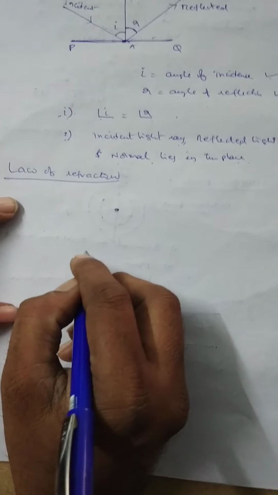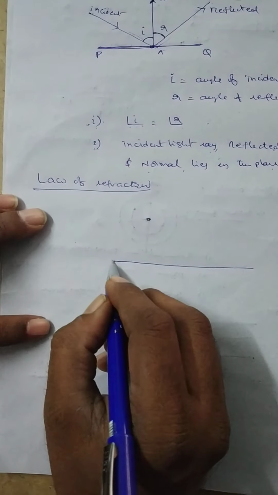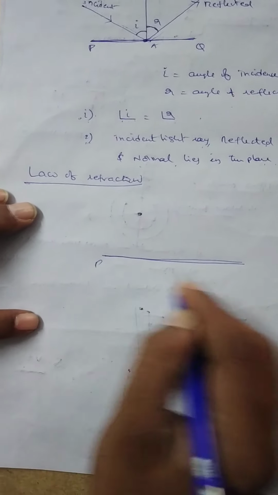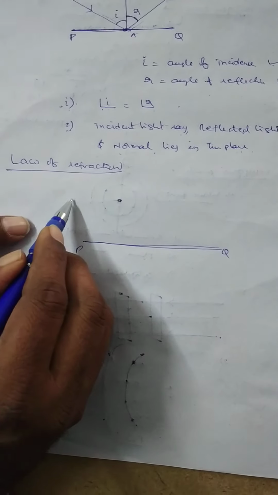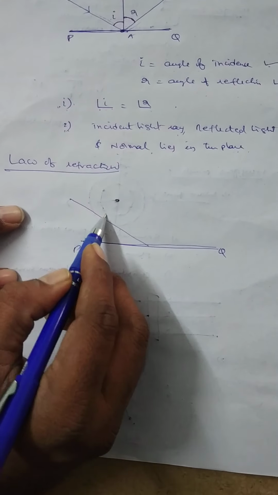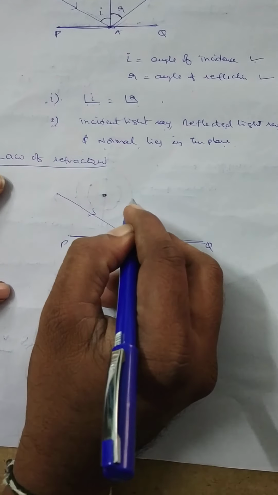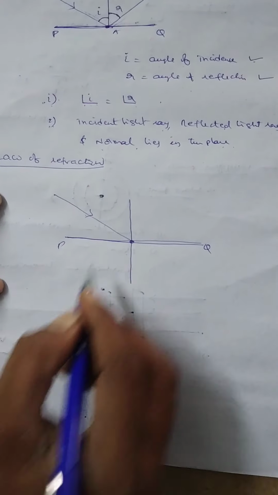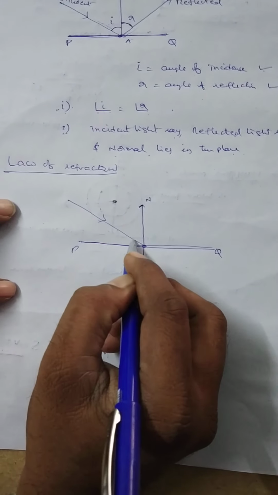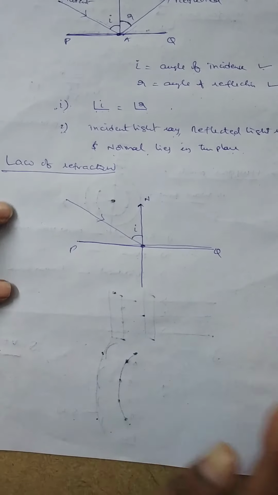Refraction means this is the surface of the medium. PQ is the surface of the medium. A light ray is incident on the surface along this direction, and at the point of incidence, this is the normal drawn on the surface. The angle made by the incident light with the normal is equal to I.